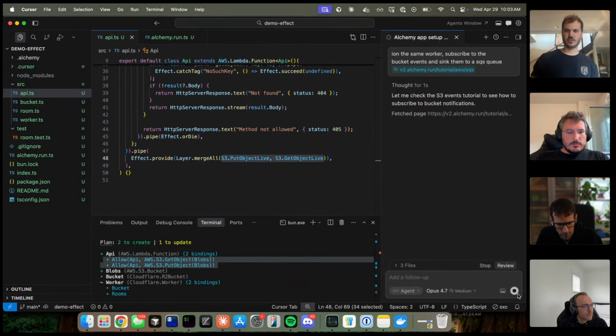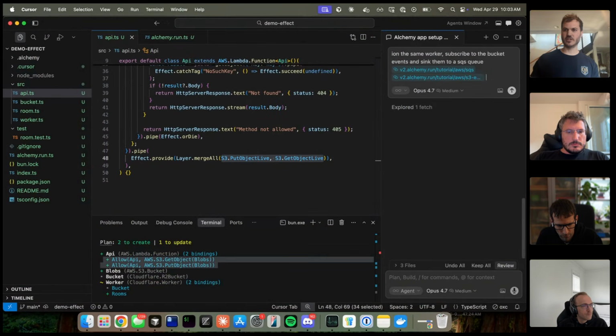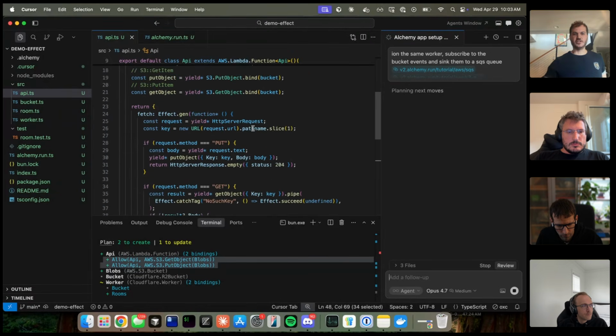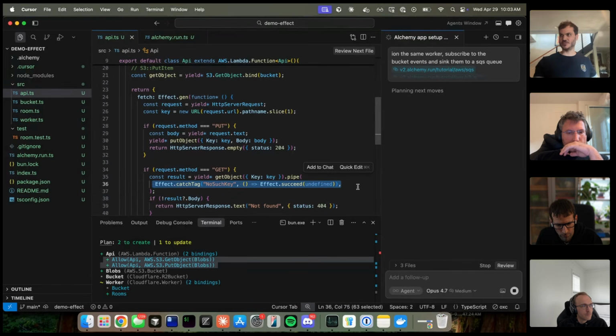I'll just give it this as well, just to be careful because we're at the end of a demo. So yeah, you can see here we're catching the tag. This is the value of distilled as all these errors bubble up, and now what good is an effect SDK if you don't have tagged errors? Like, you need retries. So that's what we're solving there.